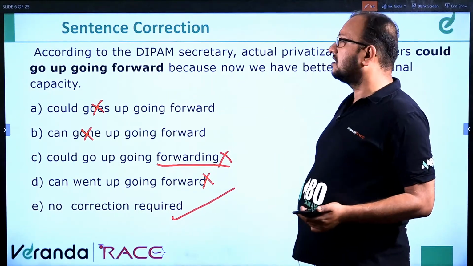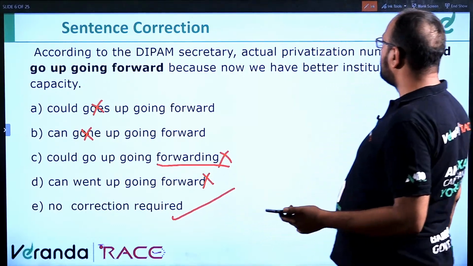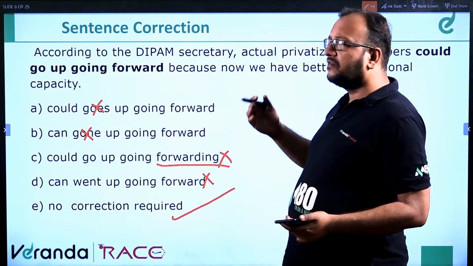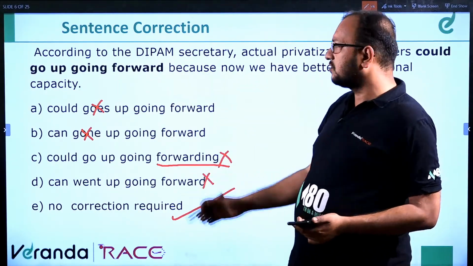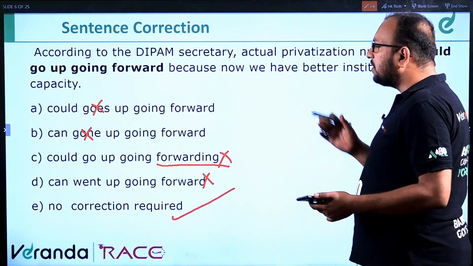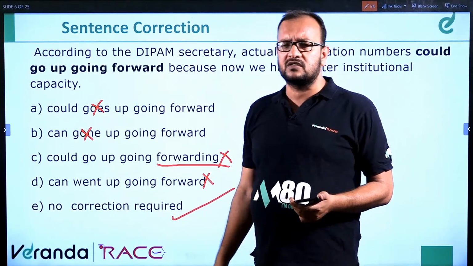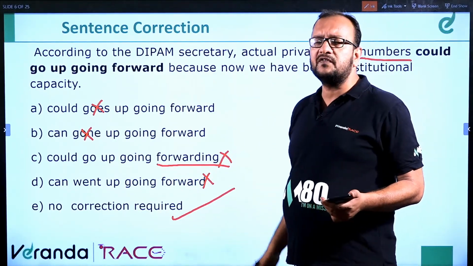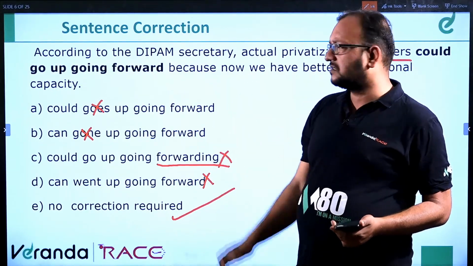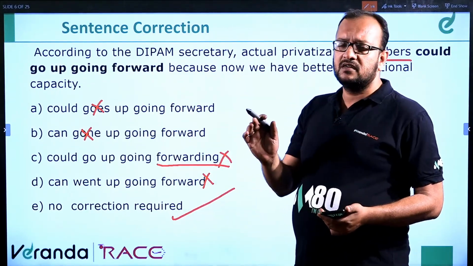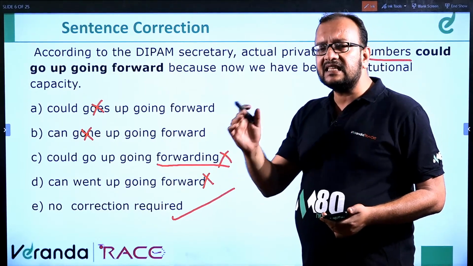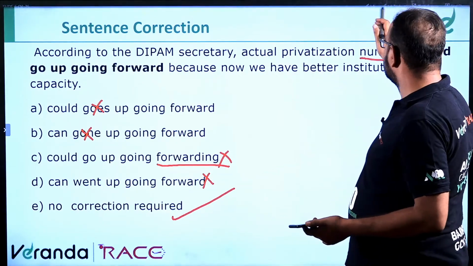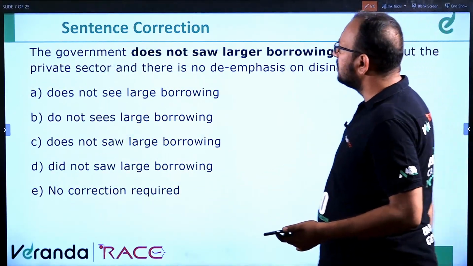What does it mean? According to the DIPAM secretary, actual privatization numbers could go up going forward. Go up means increasing in numbers or amount, and going forward means going ahead. So could go up going forward means an increase in numbers will continue. Fine. So this is the answer: no correction required. Next question.